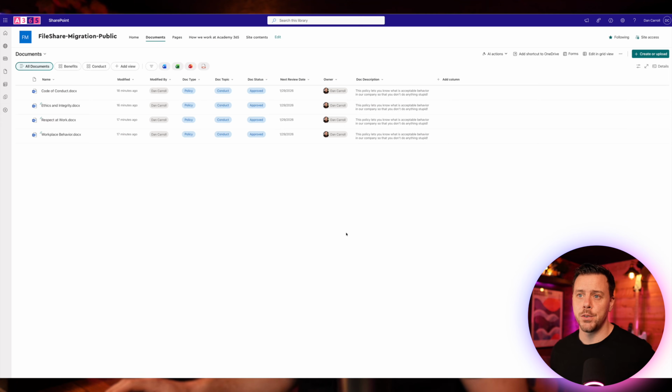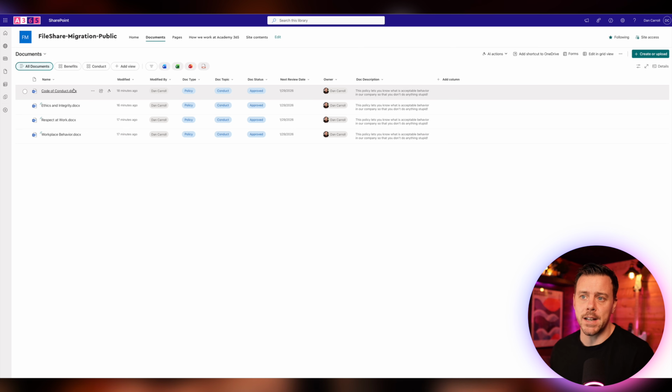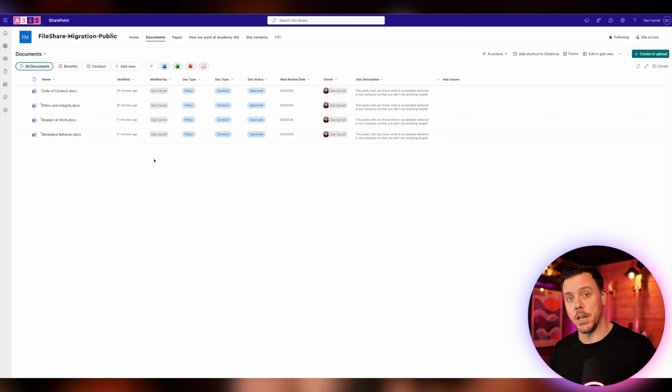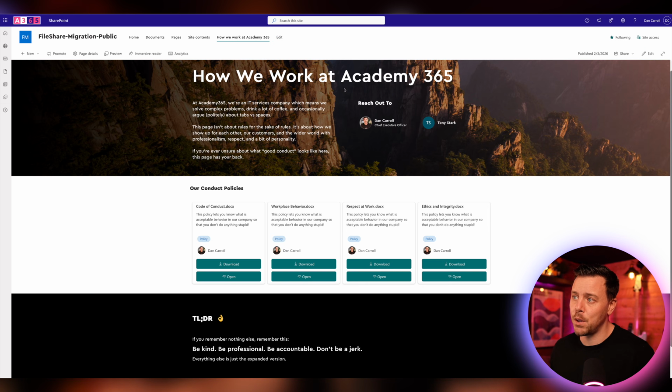And so now that we have our views created, what you're going to want to do is you'll probably work in all documents, and that's where you're going to add in all of the files onto this site. And then using the metadata we've added, you just tag them and they'll automatically populate the views that you create. And then an example of how we actually use this to create the pages that people actually come to view this content, because they won't come in here. If we look here, we have an example of a page which is all about conduct. And we've just embedded our conduct view in here, which shows the policies like this where people can download and open them.